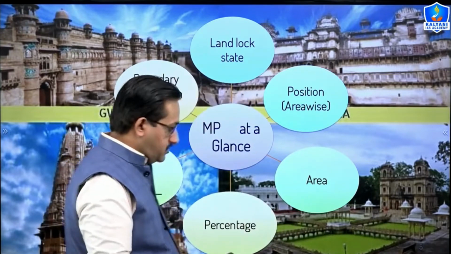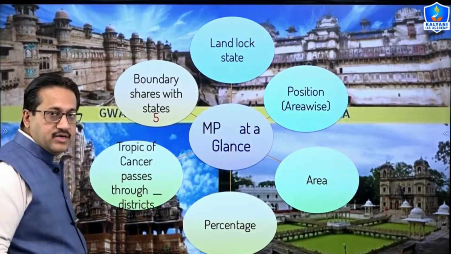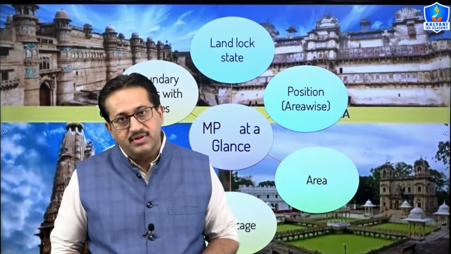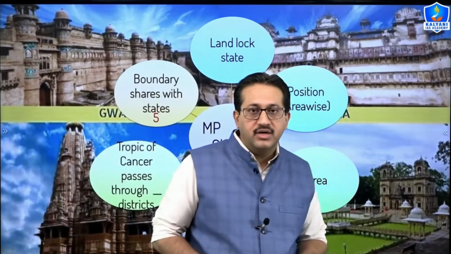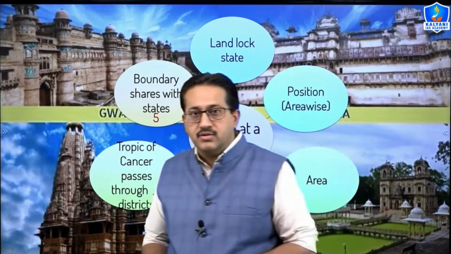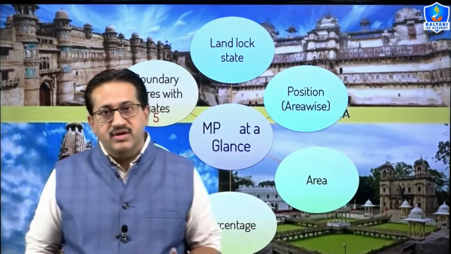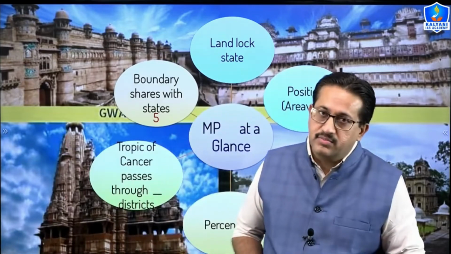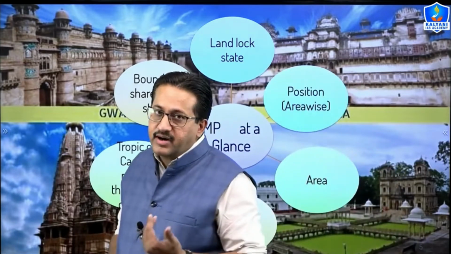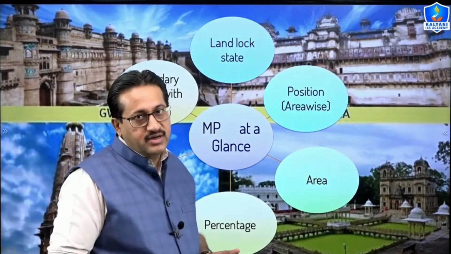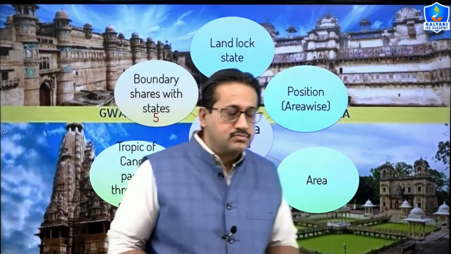It borders five states. In the north, it is bordered with Uttar Pradesh. In the south, it is bordered with Maharashtra. In the west, it is bordered with Gujarat. In the northwest, it is bordered with Rajasthan. And in the southeast, it is bordered with Chhattisgarh. Please try to remember the names of the bordering states of Madhya Pradesh.